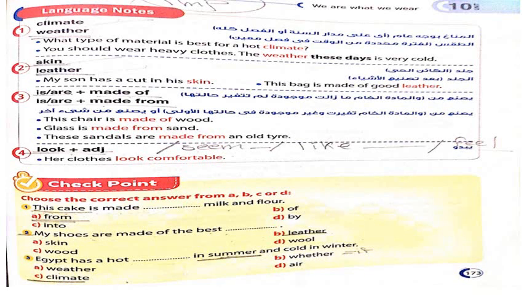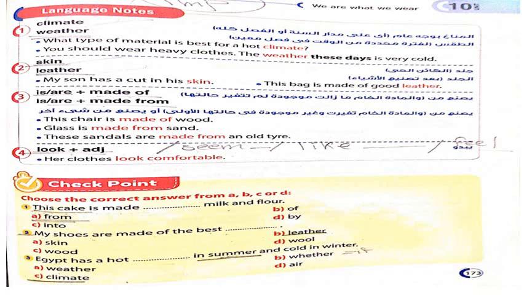Going to this page, climate, weather. The climate, as I told you, is different from weather, as before. Skin and leather. The skin here is the skin of persons, skin of animals. I took the skin of the animals and changed it into leather to make bags, shoes like this. Here, going to the most important thing, made of and made from.